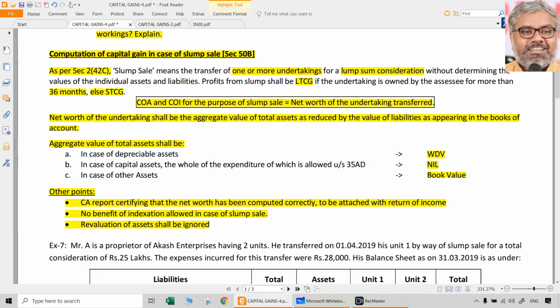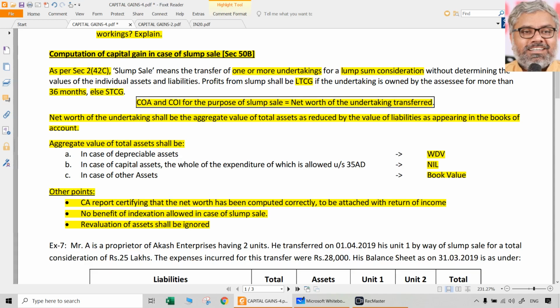Another important point while solving the problems is that revaluation of the assets shall be ignored. If the assets were revalued earlier, before the slump sale, the asset value would naturally be higher. While calculating the net worth, should we include those revalued amounts? No, the answer is no. We should ignore the revaluation, whatever happened already in the books of accounts earlier, prior to the slump sale.